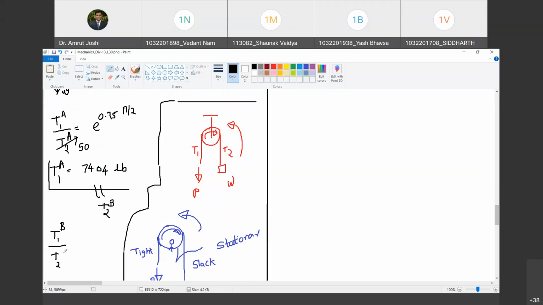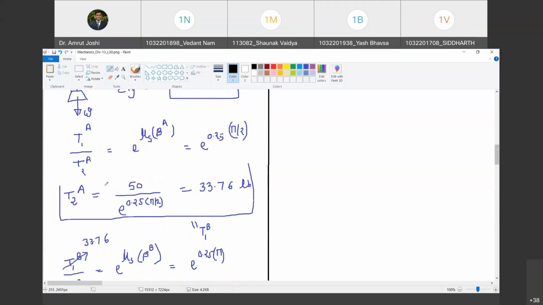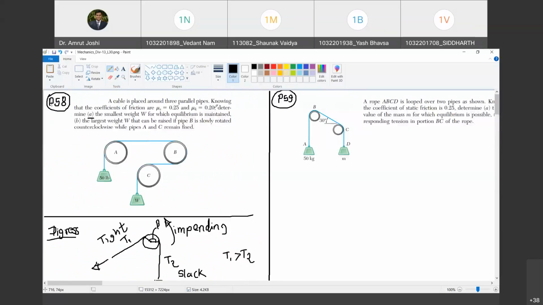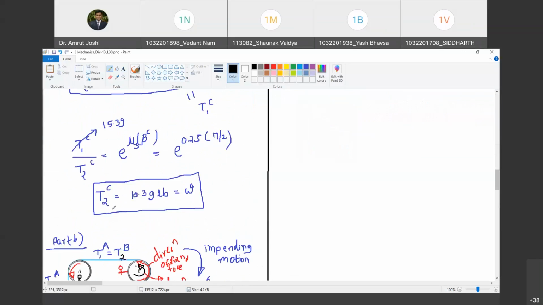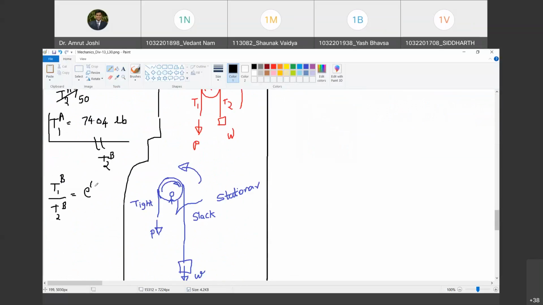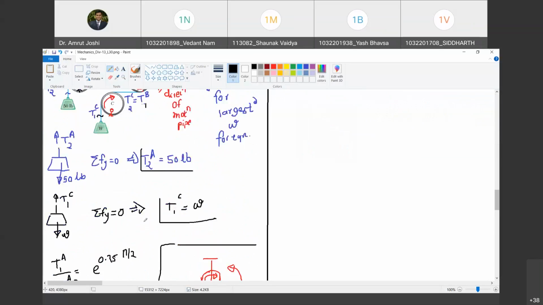Pipe B now is moving. Are you with me? So therefore, I will have to use the coefficient of kinetic friction. And what is the coefficient of kinetic friction? 0.2. And what is the value of beta? It is pi for the second pipe.